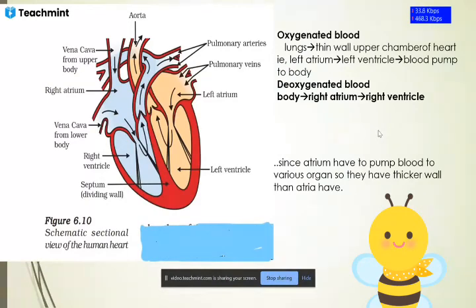So now the next point is that the atrium have to pump the blood to various organs so they have thicker wall. This is one of the major key differences between the atrium and the ventricle, or simply atrium and the ventricle.